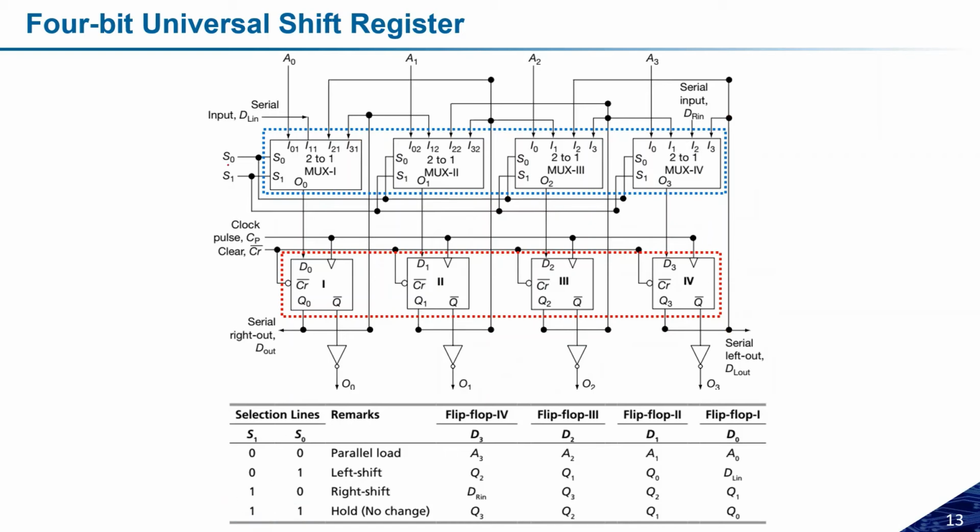So based on the control signals, you can decide whether it is left shift register, right shift register, parallel loading, or the holding one. So this is the operation of this circuit. Okay, take some time to understand these things, and then you will be able to understand. Okay, so this is all about the 4-bit universal shift register. Okay. Let us take one example.